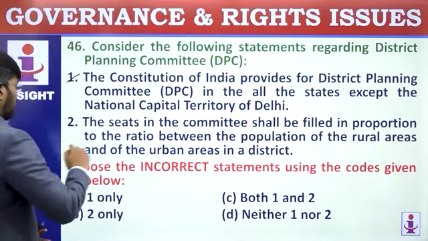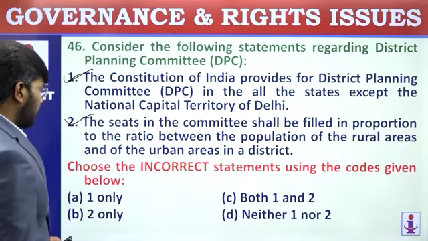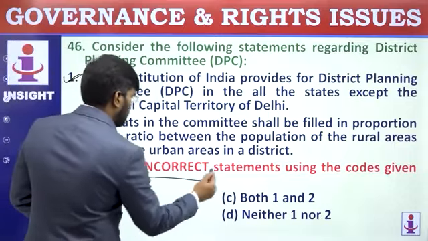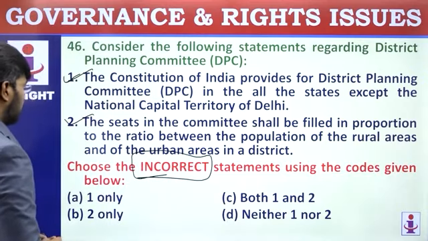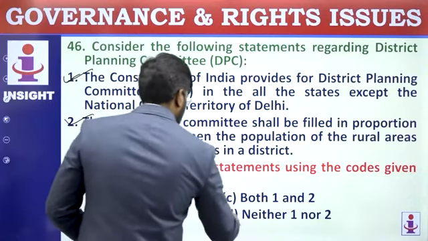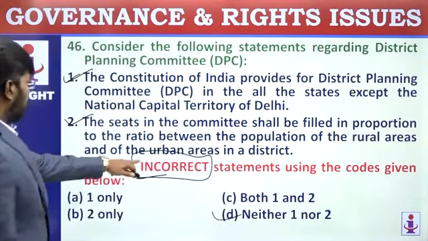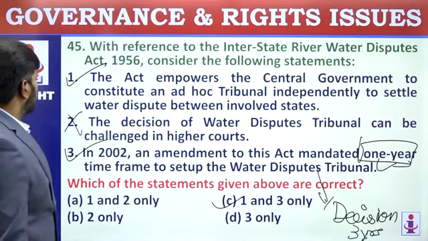Yeah, it will be in proportion to the population only. Both the statements are correct. Choose the incorrect statements. Be careful. Both the statements are correct, but they are asking for incorrect statements. So, it should be neither 1 nor 2. This should be the answer. Go for the next question.